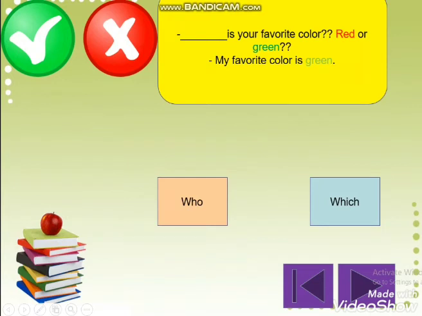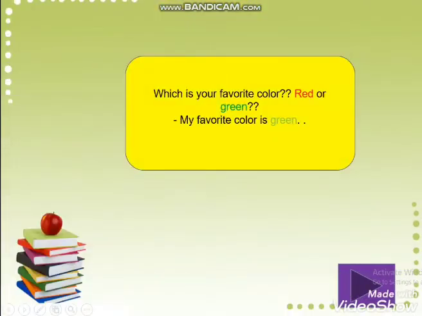Is your favorite color red or green? So here we have a choice. When we ask about the choice, we have to use who or which. What do you think? Excellent. We have to use which. So the question is, which is your favorite color, red or green? The answer is, my favorite color is green.